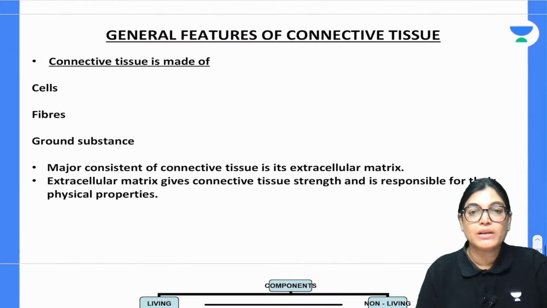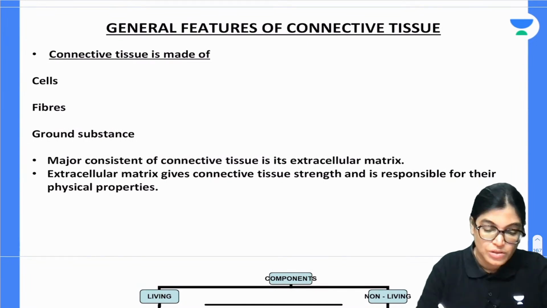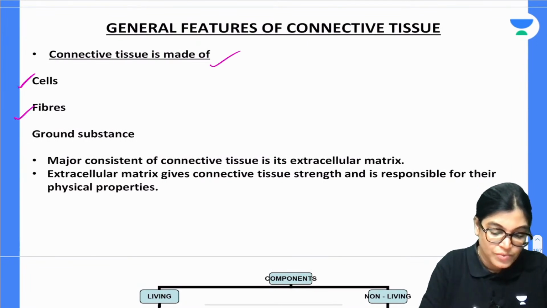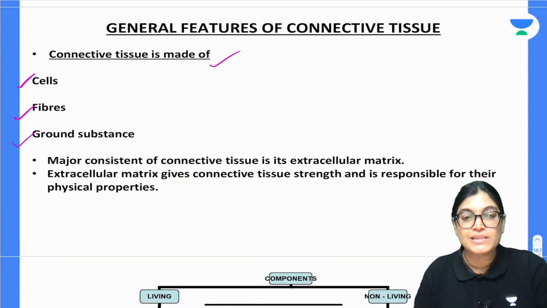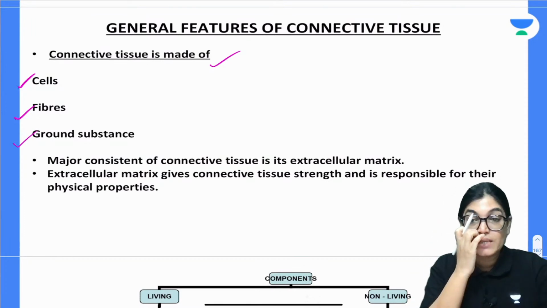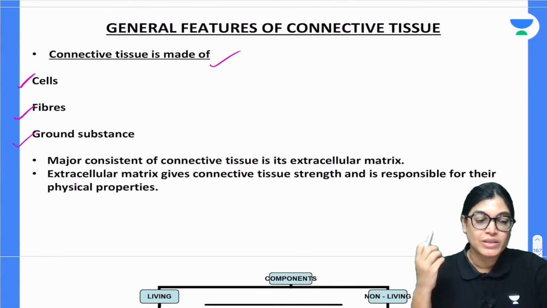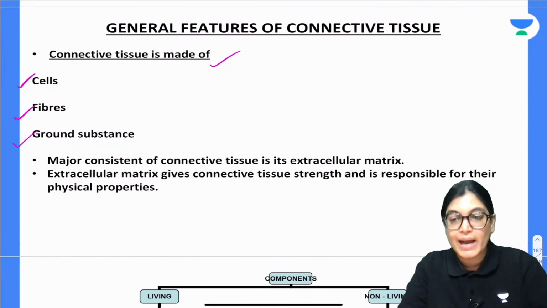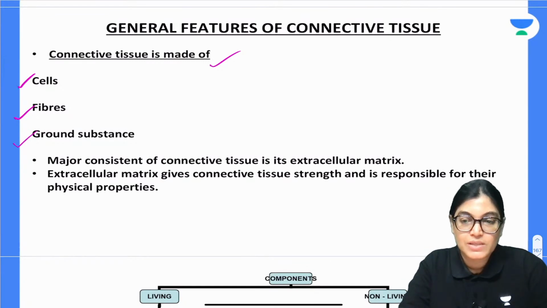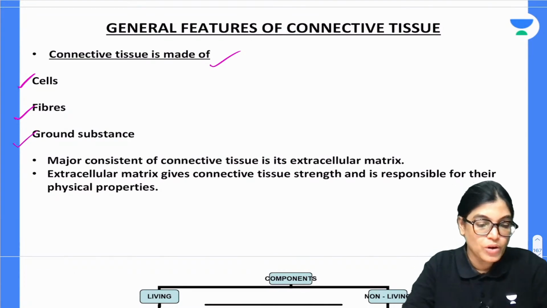Other than that, when we are talking about general features of connective tissue, it is made of cells. It is having cells, fibers and ground substance. It is made of cells, it is having ground substance, and it is having collagen fibers. The major constituent of the connective tissue is extracellular matrix. Extracellular matrix gives connective tissue strength and is responsible for their physical properties. So it is acting as a binding material, and it is important for us to know what are the cells residing inside, which type of collagen fibers are there, and what is the ground substance which is lying there.